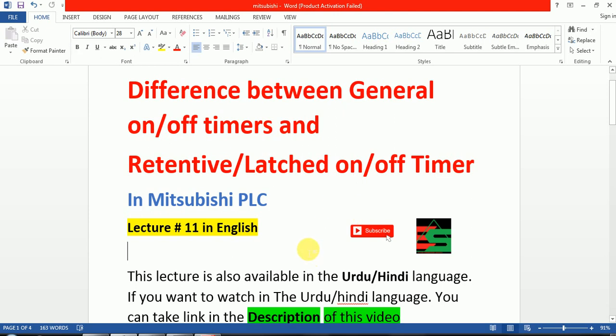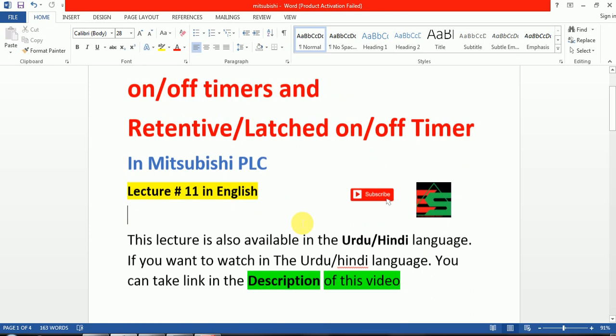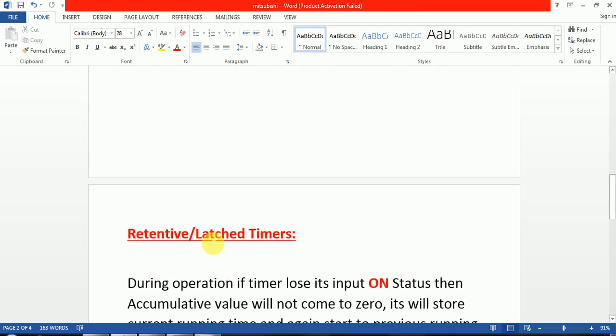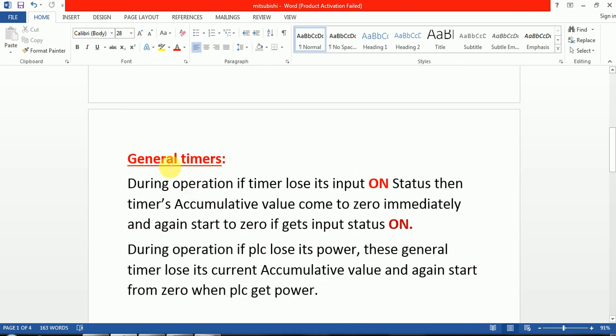As we know from our previous lecture, there are two types of timer: on delay timer and off delay timer. But in this lecture, we will learn the general timer and the tentative timer, also called the last timer. First one is the general timer. During operation, if the timer loses its input on status, then the timer accumulative value comes to 0 immediately, and again starts from 0 when it gets input status on.